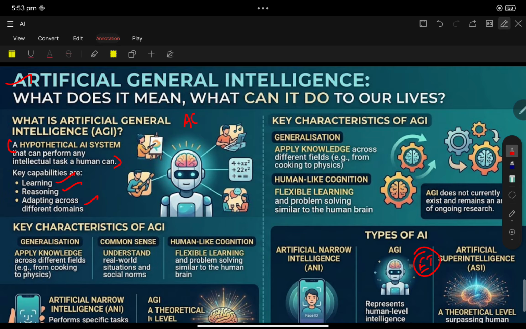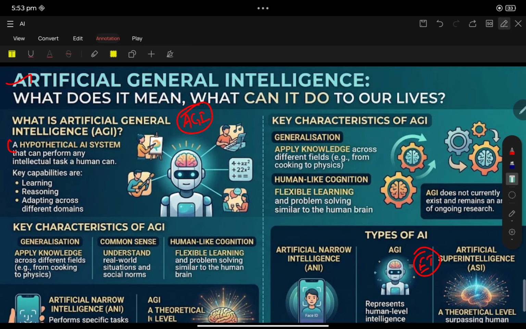That means AGI. What is this? A hypothetical AI system that can perform any intellectual task, not any task, any intellectual task that a human can do, like learning, reasoning, adapting across different domains.